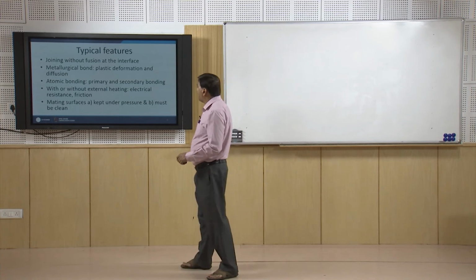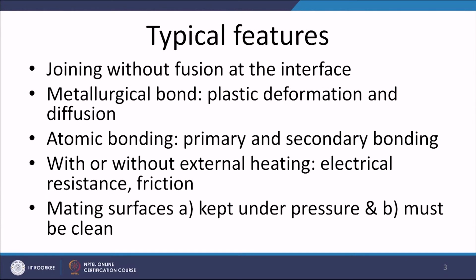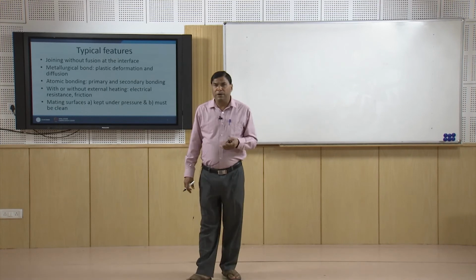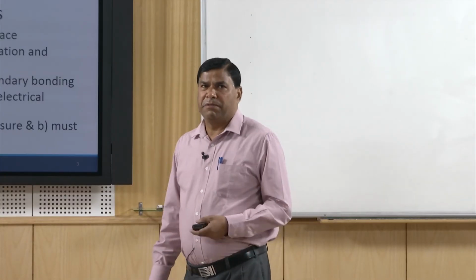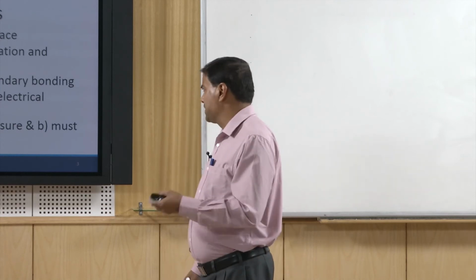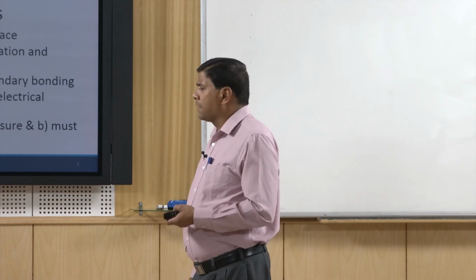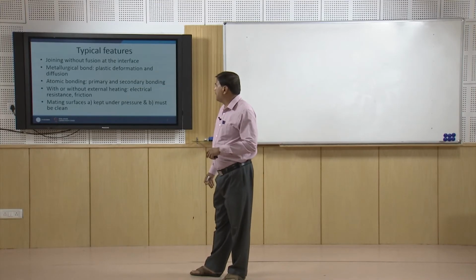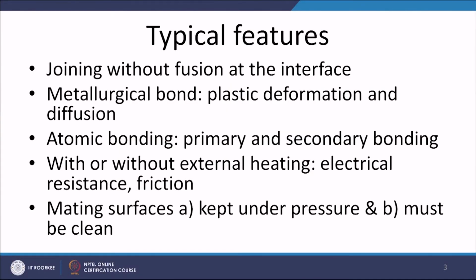So, bonding can be primary or secondary. Primary bonds are always stronger than the secondary bonds. Primary bonds may be in the form of ionic bond, covalent bond or metallic bond, while the secondary bonds are very weak, maybe of 10% strength of the primary bonds. So, secondary bonds like a hydrogen bond or the van der Waals forces. This solid state joining can be achieved with or without external heating.